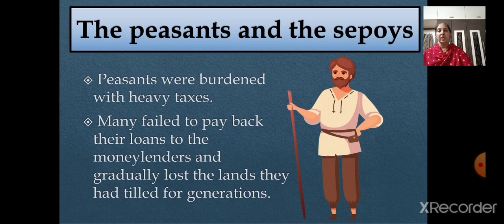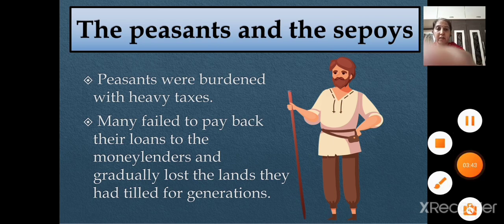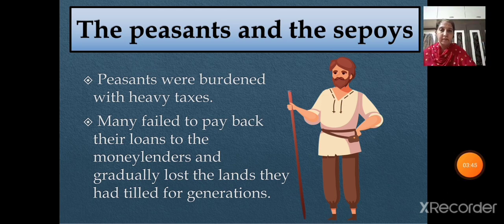Now, not only the rulers and Nawabs, but even the peasants and the sepoys were very much affected by the policies of the company, right? This is what we have seen. Now see how the peasants were affected here. The peasants were burdened with heavy taxes, right? They resented the high taxes and the rigid methods of revenue collection.